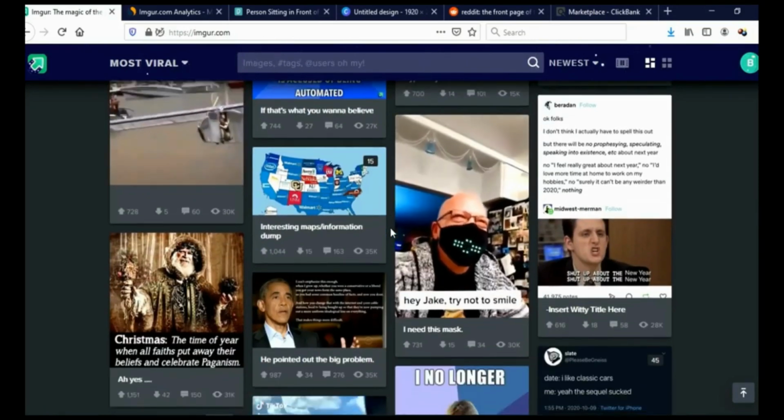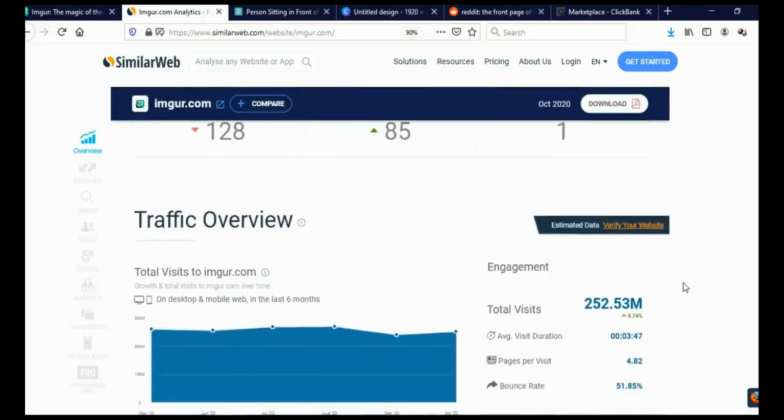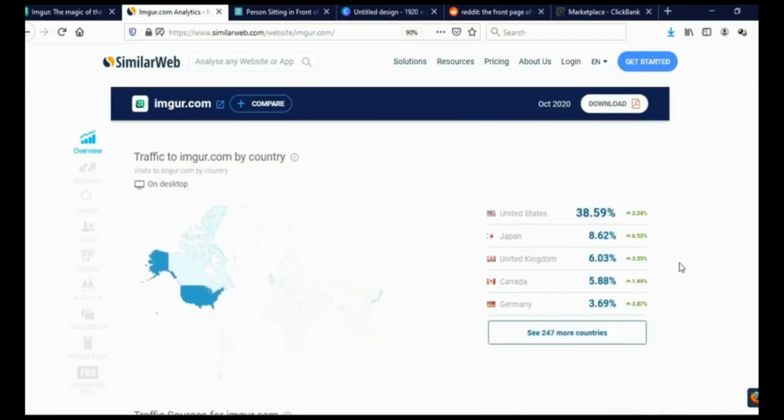But let me first show you the potential of this website. When you come on SimilarWeb and scroll here, you will see that last month Imgur got 252 million visits. And when you scroll here, you will see that about 50% came from highly developed countries like the United States, Japan, United Kingdom, Canada, and Germany.